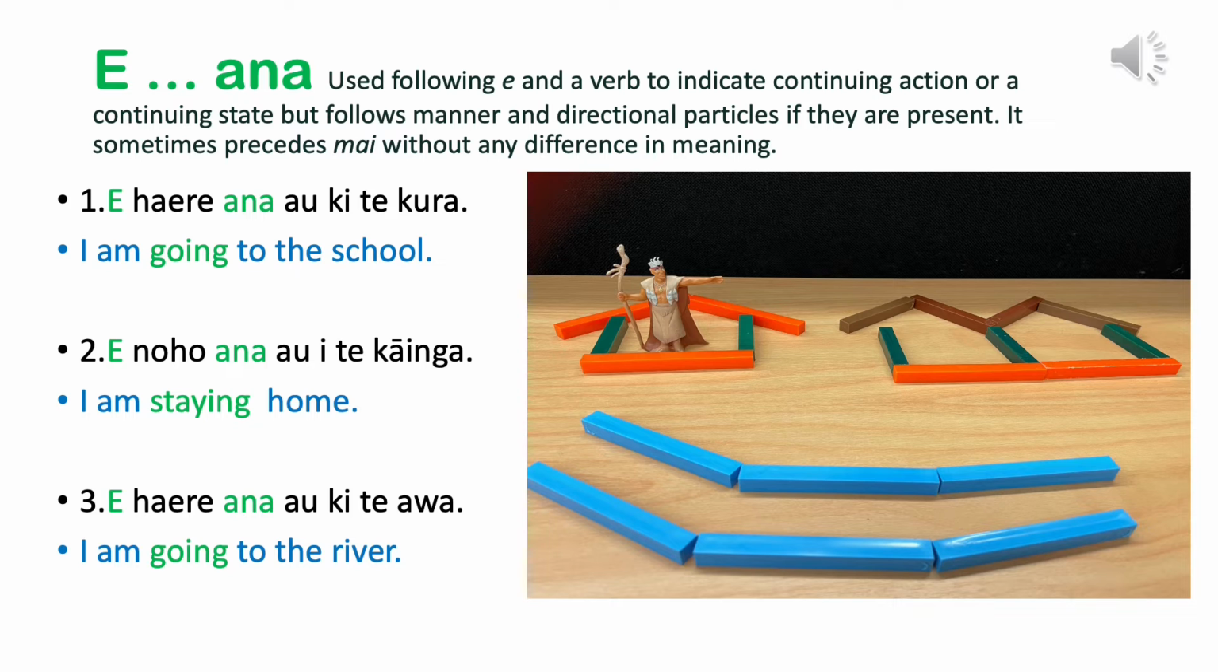E ana. Use following e and a verb to indicate continuing action or a continuing state, but follows manner and directional particles if they are present. It sometimes precedes my without any difference in meaning. Also remember this is similar to kei te. The difference is the dialect of a particular iwi will more likely use e ana instead of kei te. Here are a few examples that you can use.